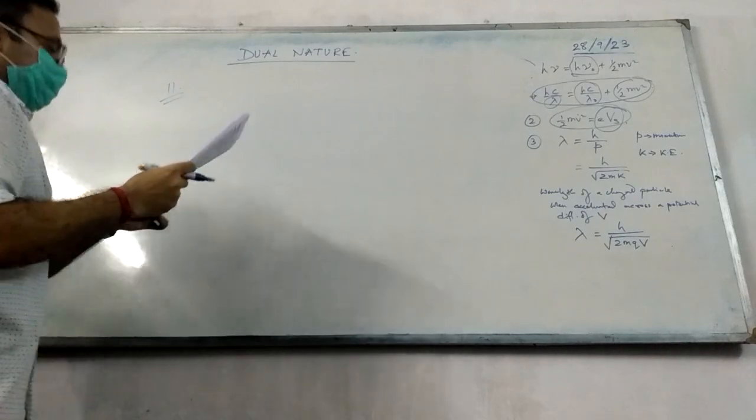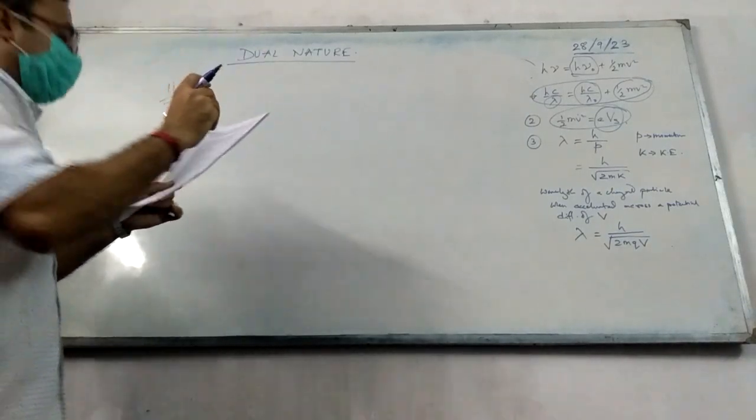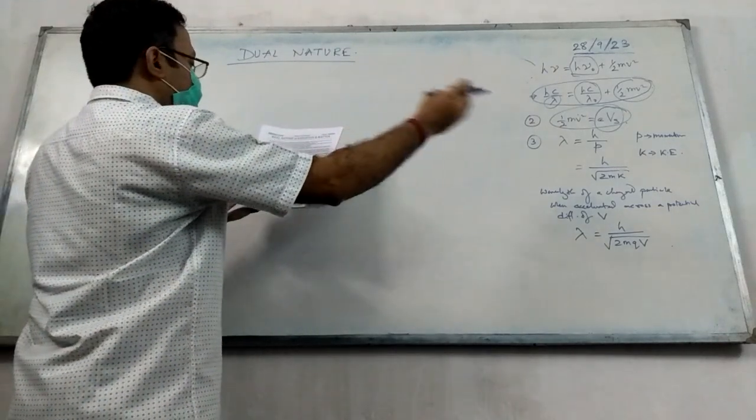The question number 11 says, suppose the wavelength of light incident increases from 3000 angstrom to 3040 angstrom. Find the corresponding change in stopping potential.